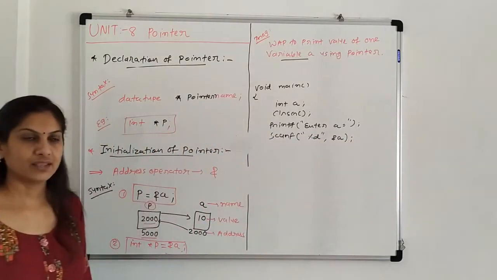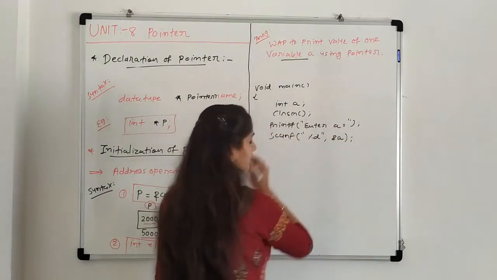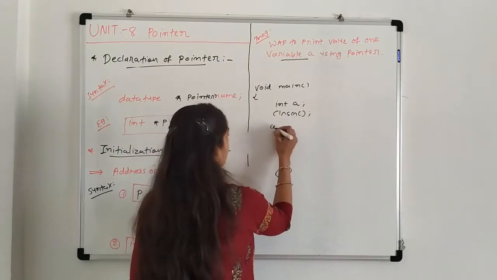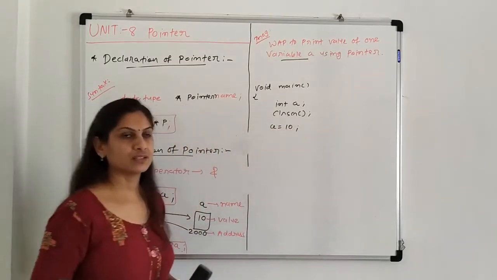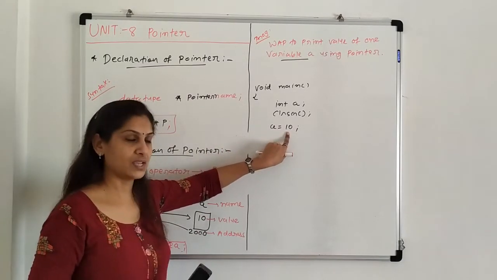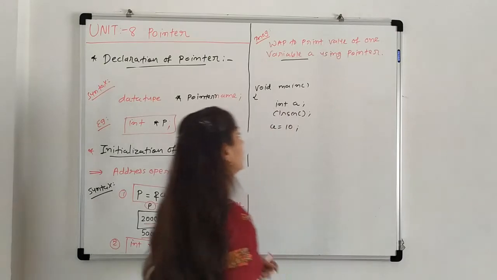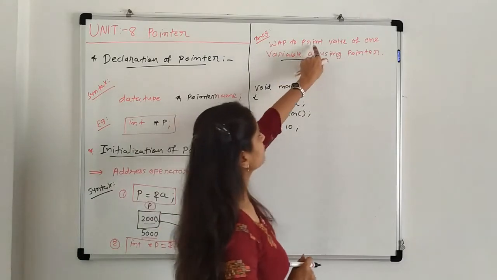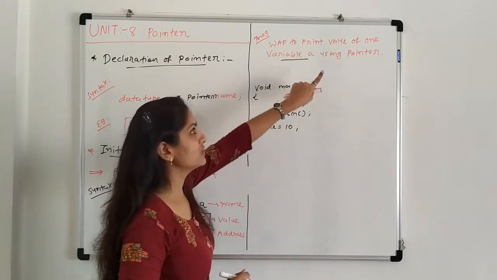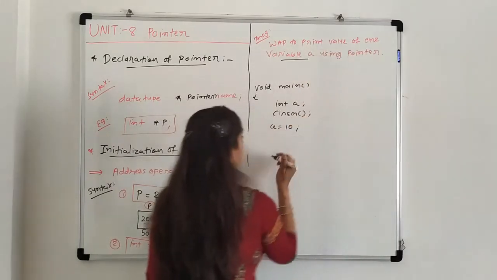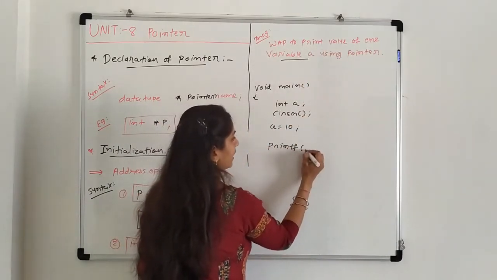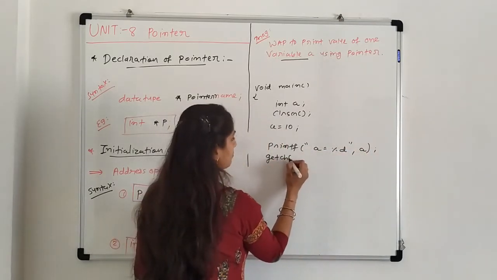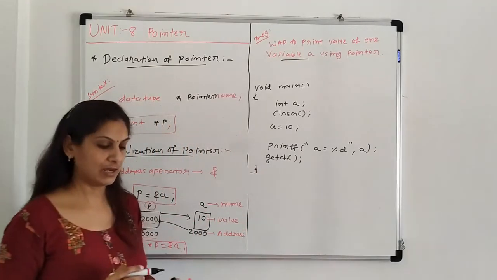You can write something like this, or if you do not want to print and scan, then what you can use is direct compile time initialization, that is, assign the value, suppose a equals 10. You can choose any of the methods. So here I am writing a equals 10. Now we have to print the value of variable a using a pointer. If we are not using a pointer, then what do we write here? A simple statement, printf a equals %d and a. This is the simple program without a pointer to print the value of a.